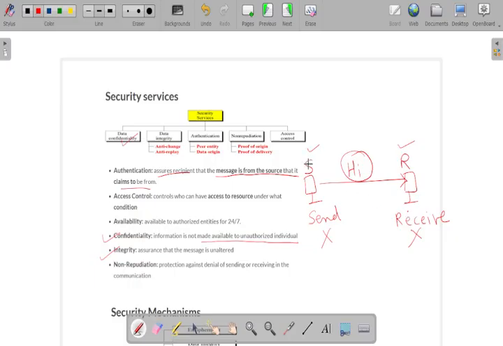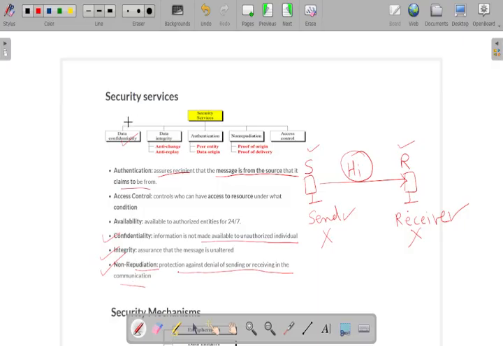The sender gives the assurance that he is sending the data, and the receiver gives the assurance that he is receiving the data from the sender. So both parties cannot deny that they have a copy of that data. That is called non-repudiation. It is protection against the denial of sending or receiving the information during the communication.